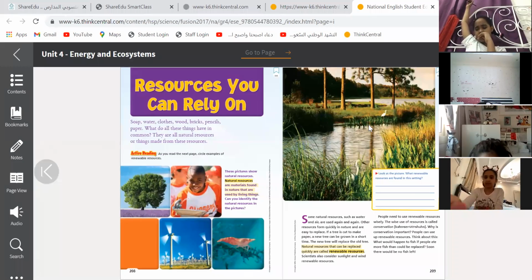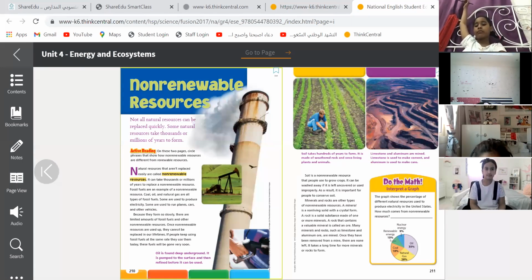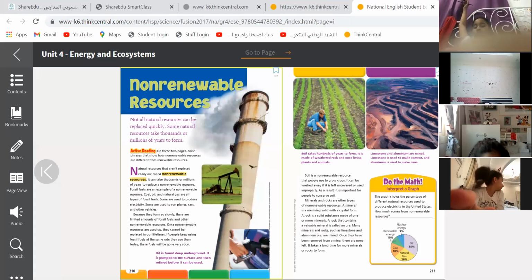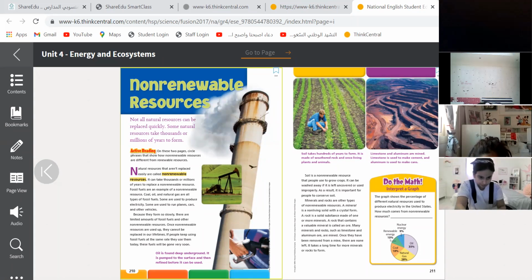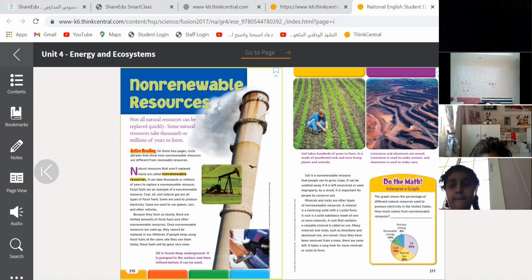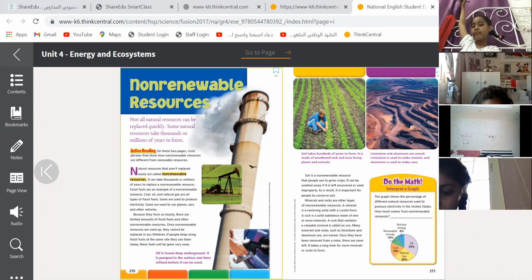Okay, guys, let's go to the next page and see what we have here. So we have non-renewable resources. If renewable resource means that it can be replaced very quickly, what can non-renewable resource mean, Talia?